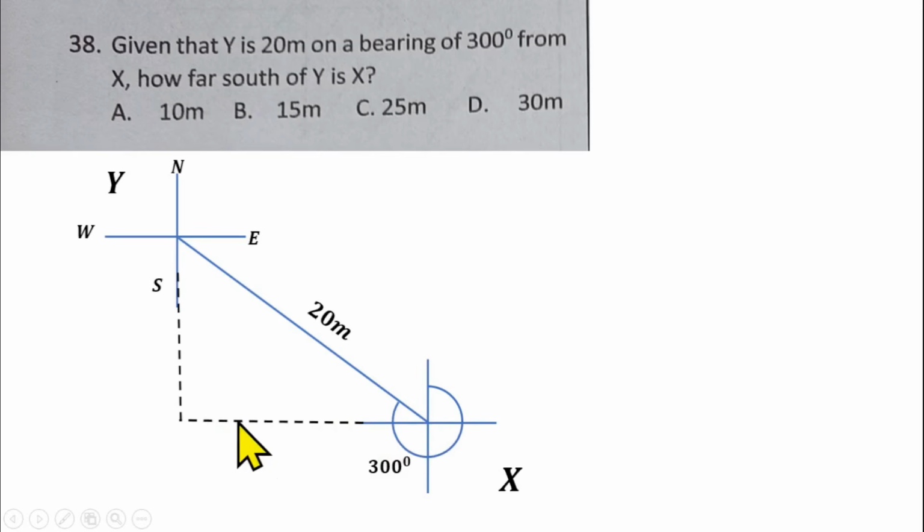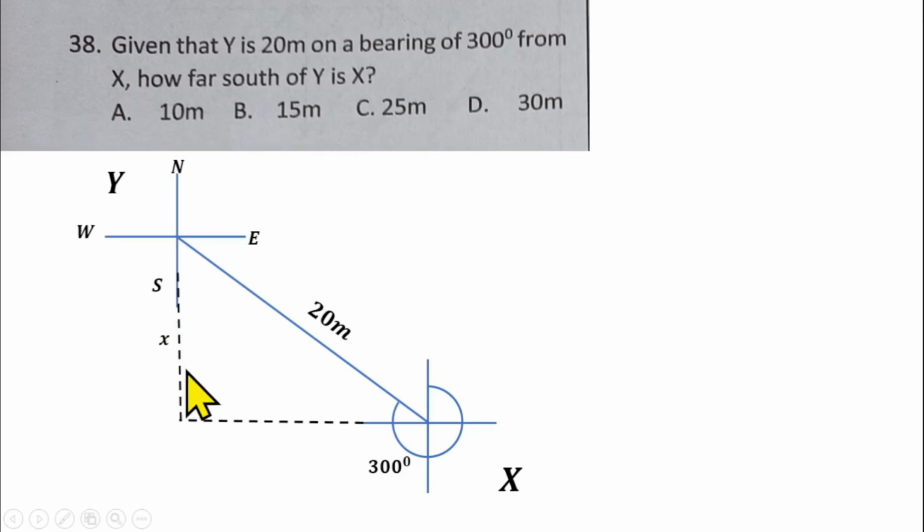This south here and the west here will form a right angle, and we can find an angle inside this triangle to be able to find what we are looking for. This will form a right angle triangle for us, and we can find the angle here, so that you can use that to find the side we are looking for.